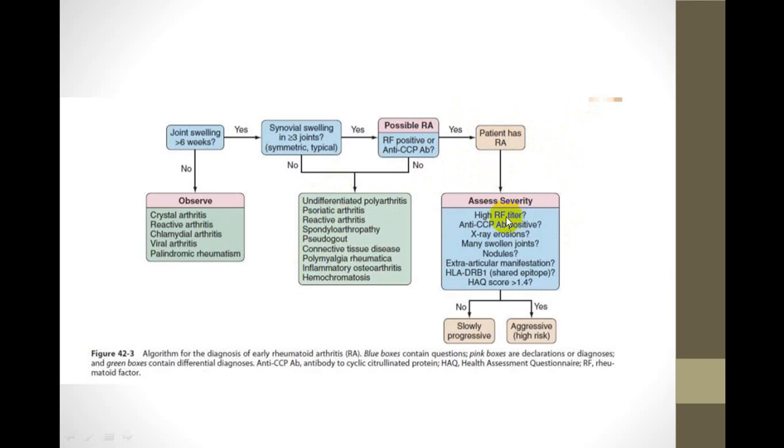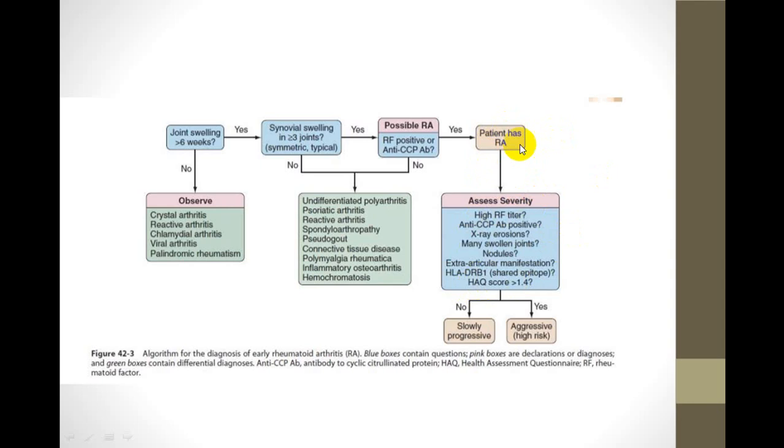And if it is RA positive, then look for RA factor titer, anti-CCP antibody, X-ray, look for the erosions, and try to identify the extra-articular findings. And in case of a doubt, you can also go for what we call an HLA study, that is HLA-DRB1 will be positive, and try to identify the severity by doing the HAQ score.